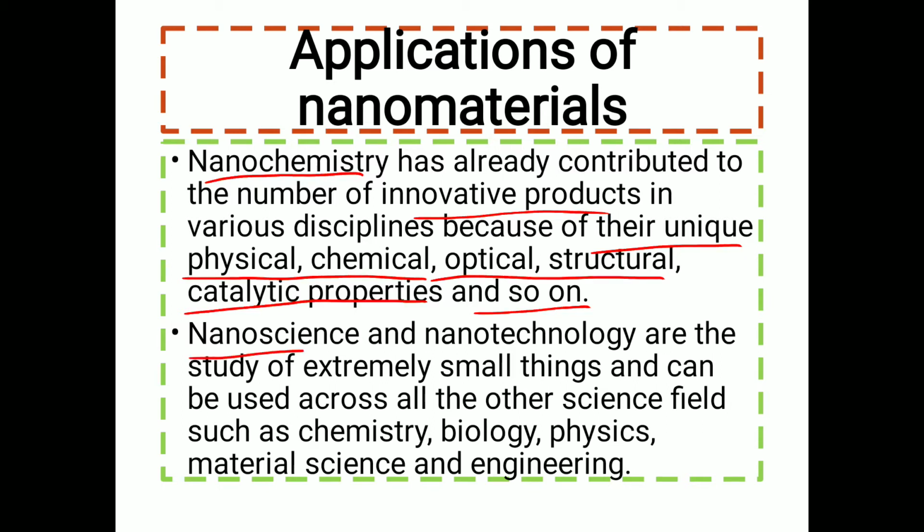Now, nanoscience and nanotechnology are the study of extremely small things, that is nanomaterials, which have a size in the range of 10 to the power minus 9 meters. They can also be used across all the other science fields, such as chemistry, biology, physics, material science, and they are also used in engineering.